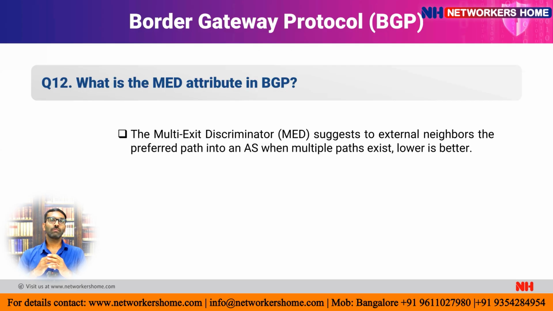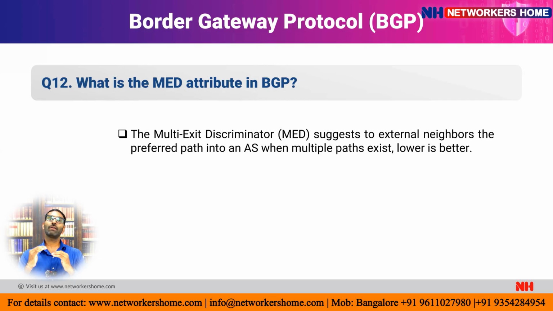Let's suppose we have a router which has multiple paths to get inside the same AS. The multi-exit discriminator is going to suggest the best path by giving the lowest MED value.